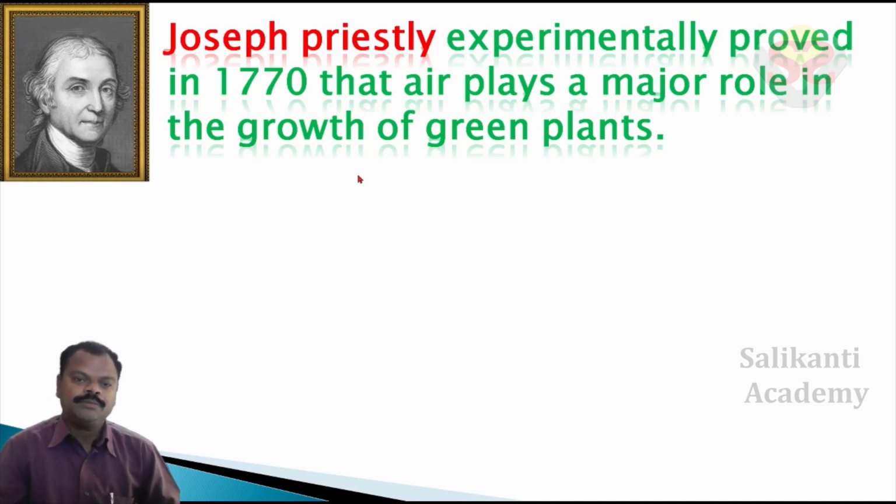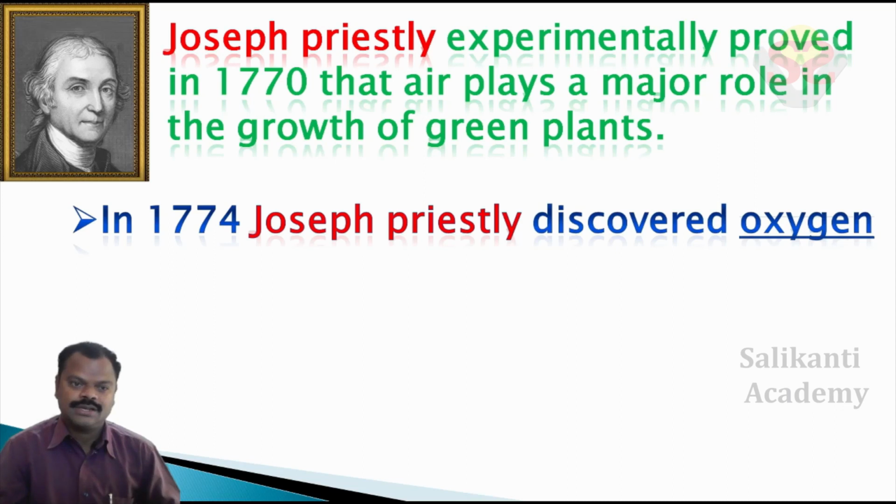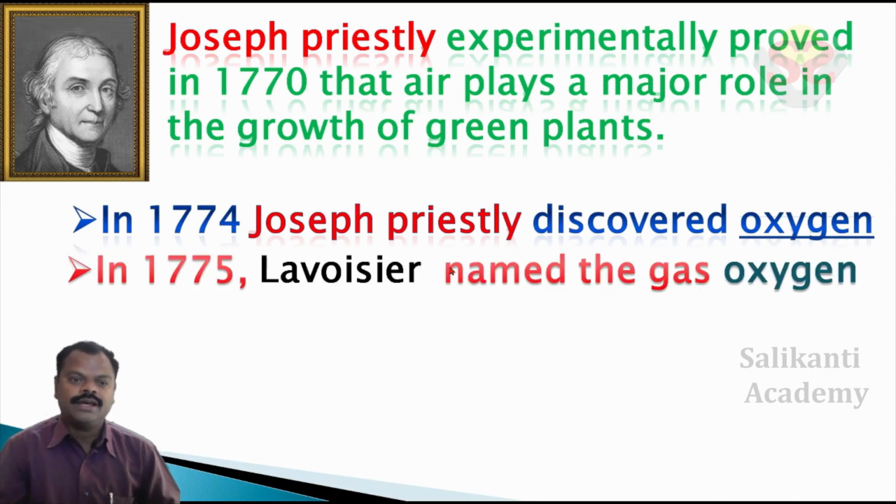Von Helmont proved that water plays a major role in the growth of plants. Then Joseph Priestley proved that air plays a major role in the growth of green plants. In 1774, Joseph Priestley discovered oxygen. Later, in 1775, Lavoisier named the gas oxygen.